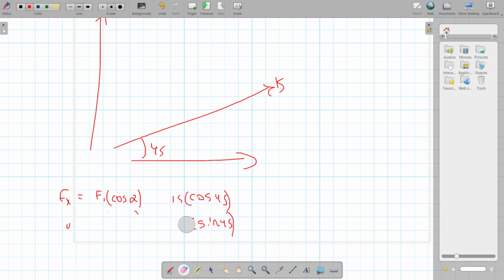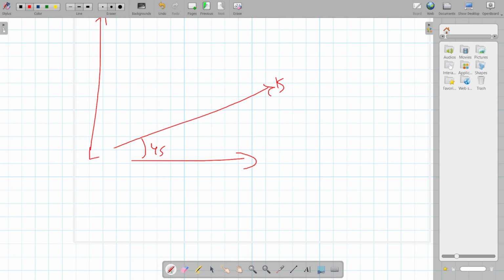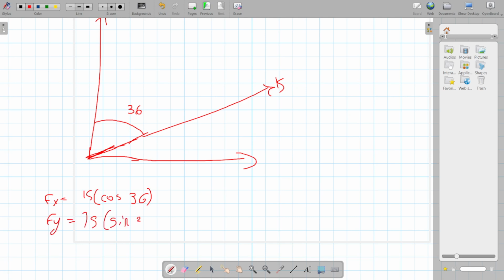Everybody knows this. They know that x is cosine, the horizontal is always the cosine, and the vertical is always the sine. But in the final they gave you the same question but they put the angle over here, 36 for example. In this case to find Fx, what everybody did in the final, they did 15 cosine 36, and for Fy 15 sine 36.